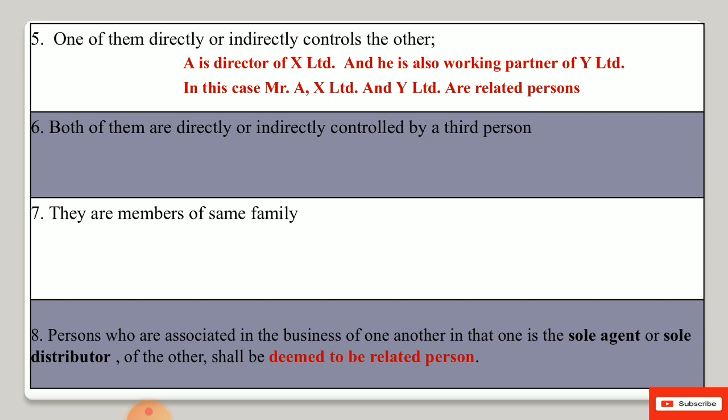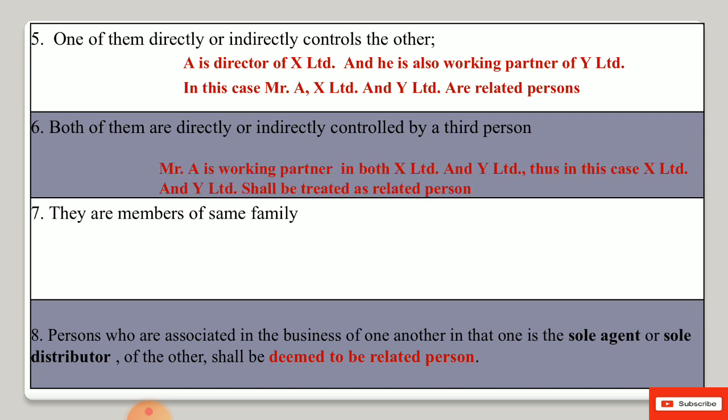Next one is both of them are directly or indirectly controlled by a third person. Both of them means two different business entities are controlled or owned by a third person. For example, Mr. A is working partner in both X Limited and Y Limited.